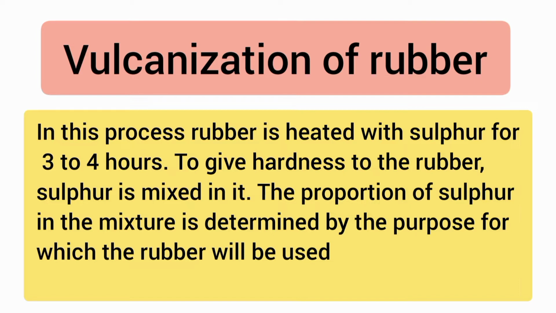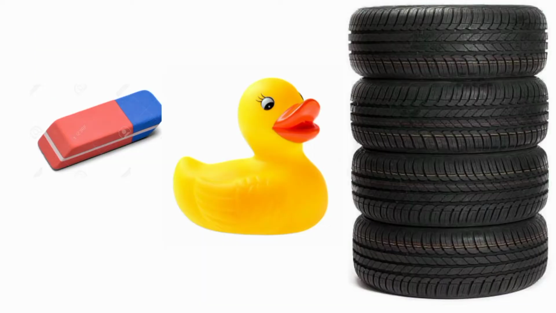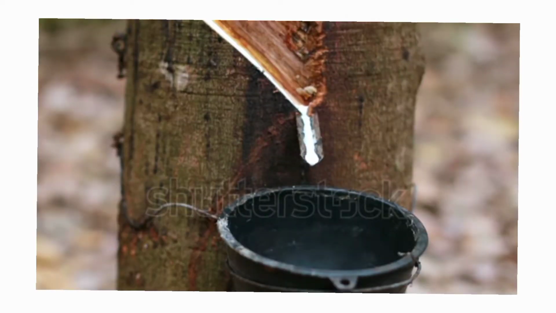Sulfur is mixed in it. The proportion of sulfur in the mixture is determined by the purpose for which the rubber will be used. Children, eraser, rubber balls, rubber toys all have varying proportions of sulfur in them. In rubber bands, the proportion of sulfur is very small, means less. Children, let us see the beautiful video how rubber is obtained.